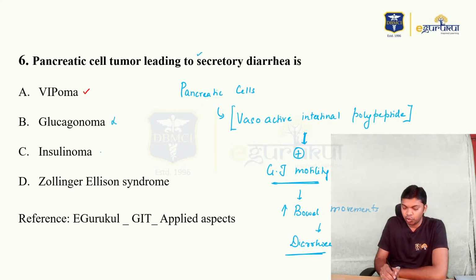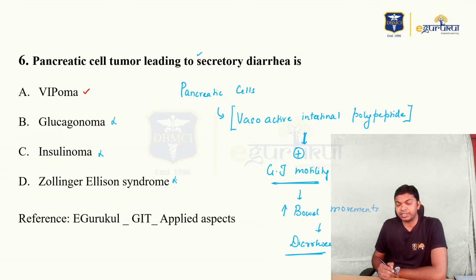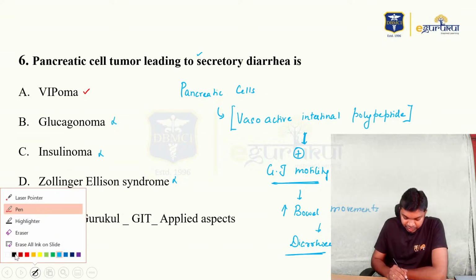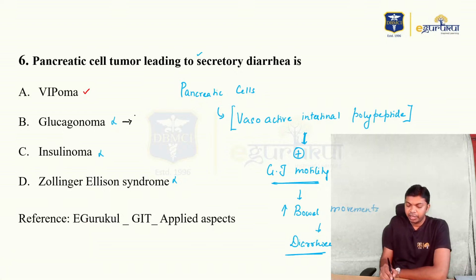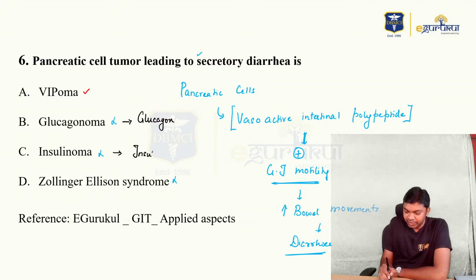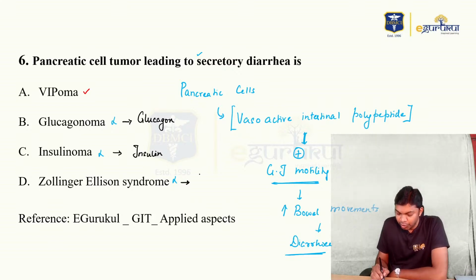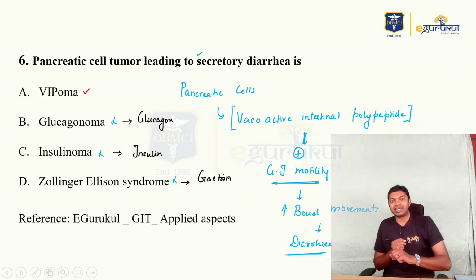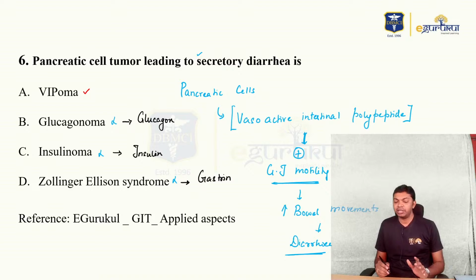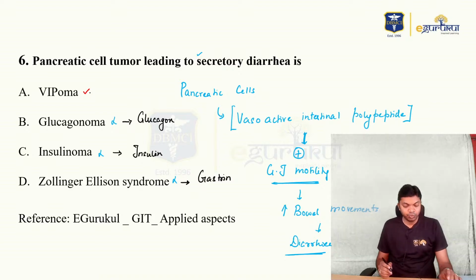Definitely it is not glucagonoma, insulinoma or Zollinger-Ellison syndrome. In each of these cases, you have different conditions, different secretory products that get increased. In glucagonoma, glucagon level rises, and in insulinoma, insulin level rises. Both of them are not going to influence GI motility. In Zollinger-Ellison syndrome, you have a very much increased gastrin. So gastrin is going to influence gastric acid production but not motility. So definitely the right answer for this question is VIPoma.